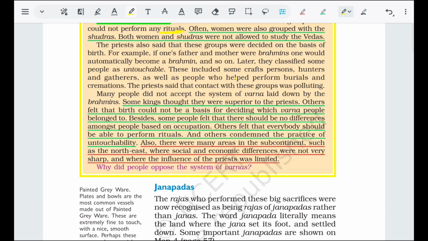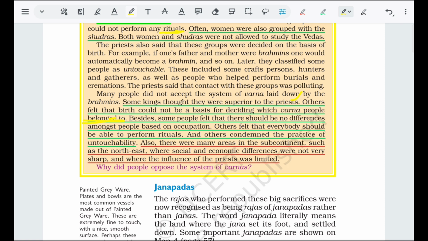Some kings thought they were superior to the priests. These are the thoughts of other people. Others felt that birth could not be a basis for deciding which Varna people belonged to. And this is the best way, I think, that Varna does not decide the class of the people.